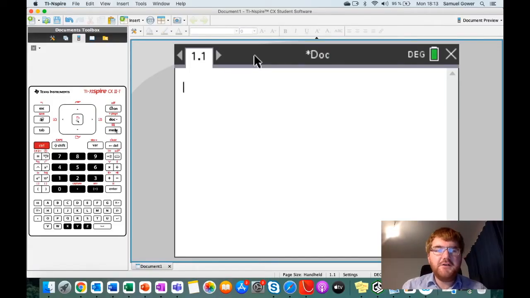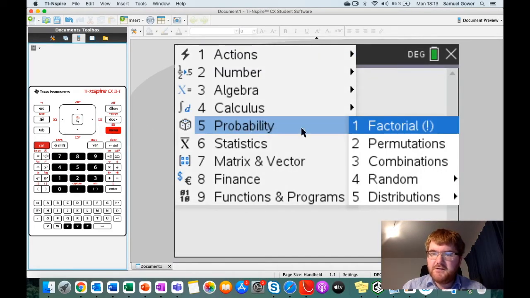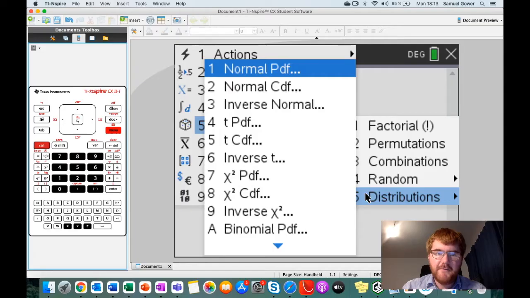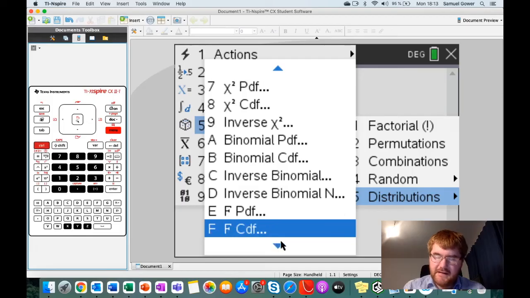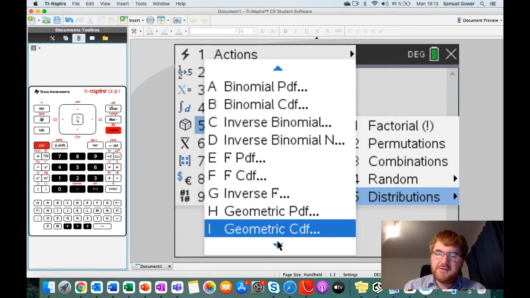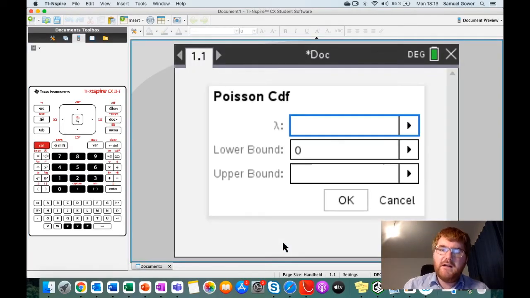For here, we're going to go to Menu, we're going to go to Probability, we're going to go to Distributions. You can also go via Statistics as well. And we're going to scroll all the way down. It's right at the bottom here with our calculator, right down to Poisson distribution. Notice there's so many things that this calculator can do. Now, because we're looking for a range of values, not a specific value, we're going to use Poisson CDF. So we click on that.